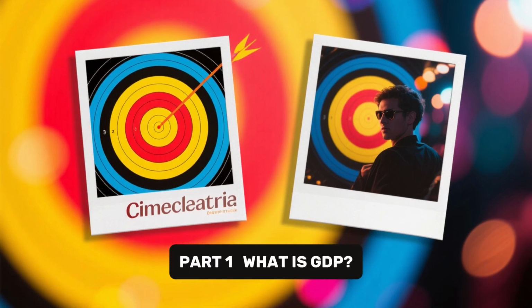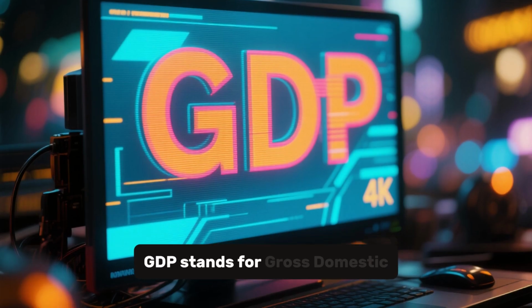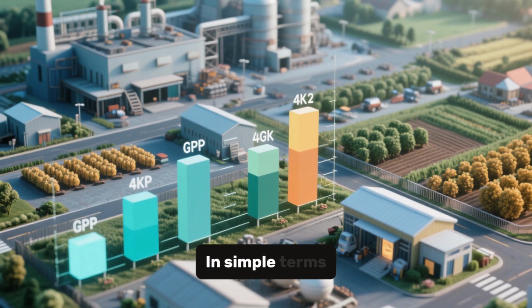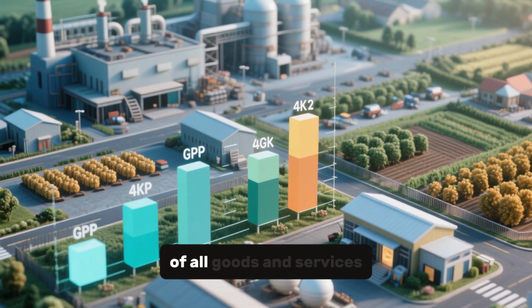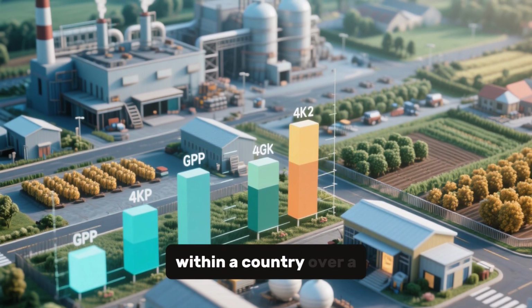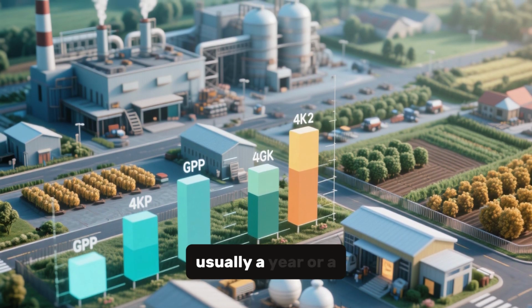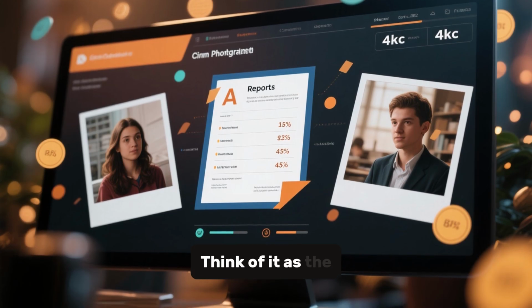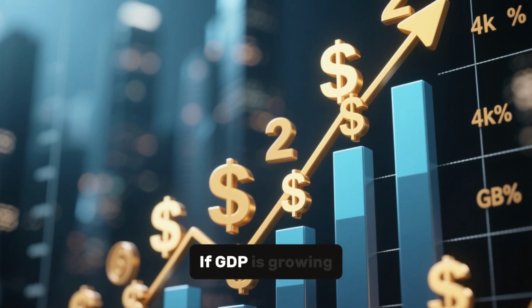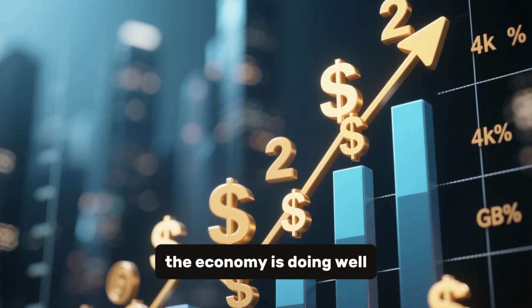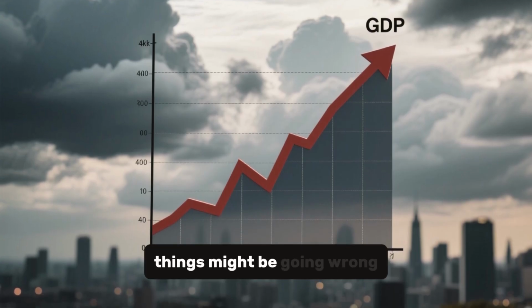Part 1. What is GDP? Narrator: GDP stands for Gross Domestic Product. In simple terms, it's the total value of all goods and services produced within a country over a specific period, usually a year or a quarter. Think of it as the country's report card. If GDP is growing, the economy is doing well. If GDP is shrinking, things might be going wrong.